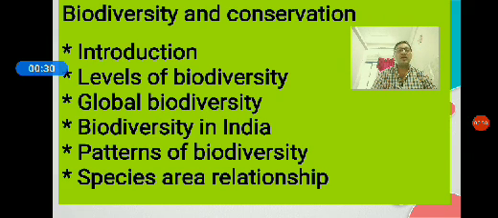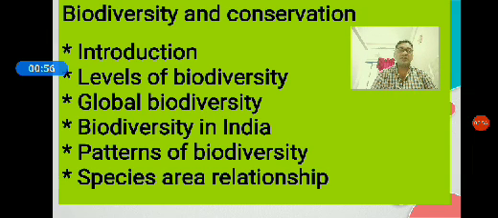Bio means living organism, diversity means variety. Variety of living organisms in a given area at a given period of time is called biodiversity. Then conservation is saving of living organisms. Protecting living organisms is called conservation.